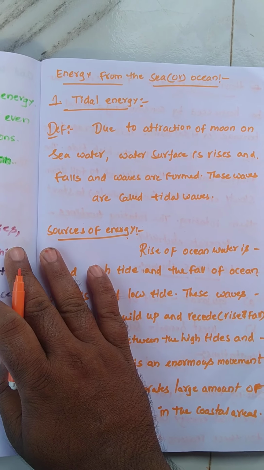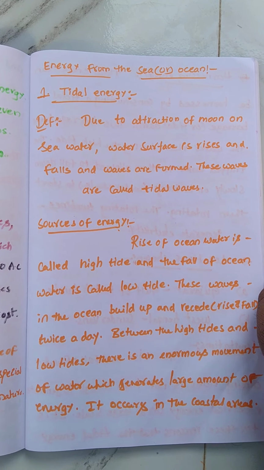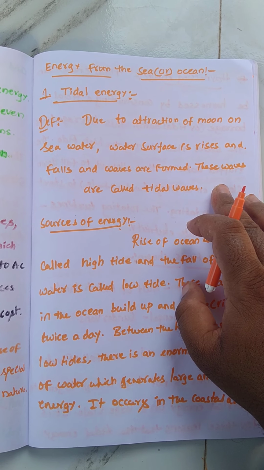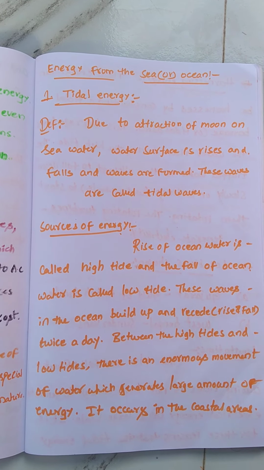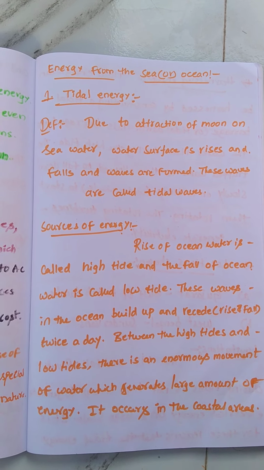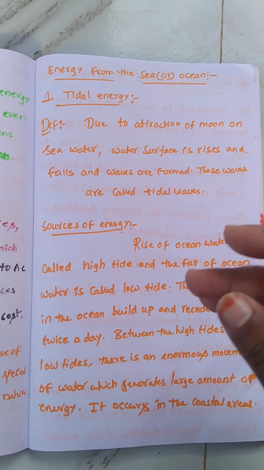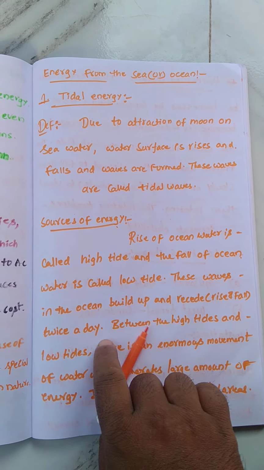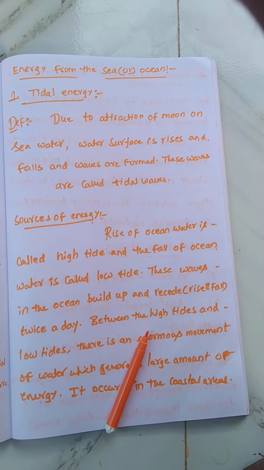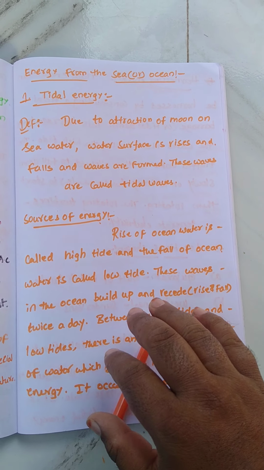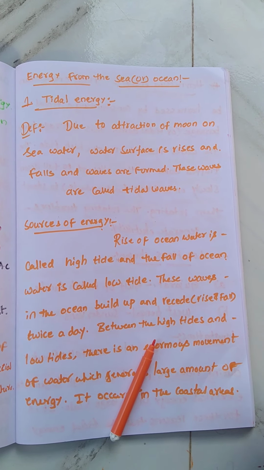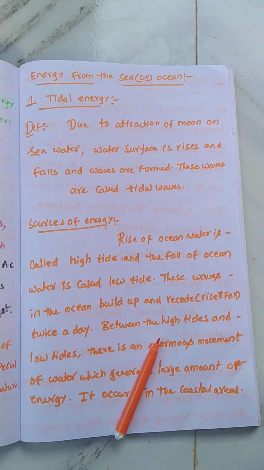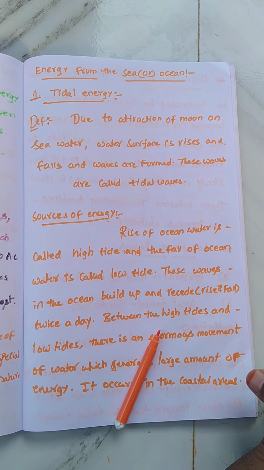First, tidal energy, which we know very well. Due to the attraction of the moon on sea water, the water surface rises and falls, and then waves are formed. These waves are called tidal waves. Due to the gravitation of the moon on sea water, the water surface rises and falls and water waves are formed.